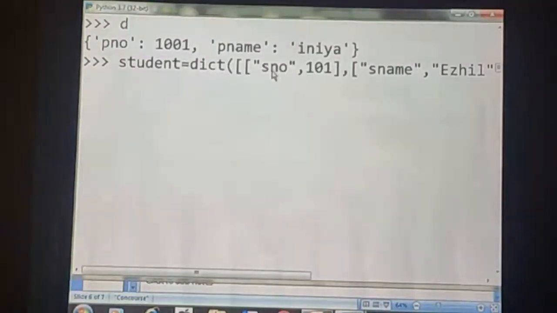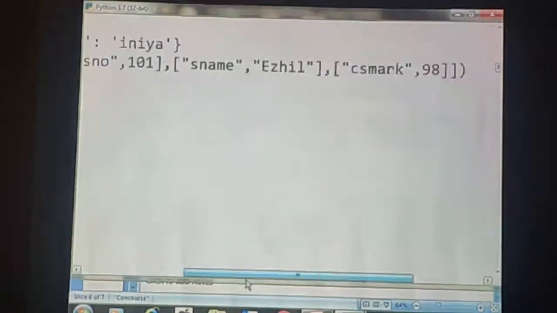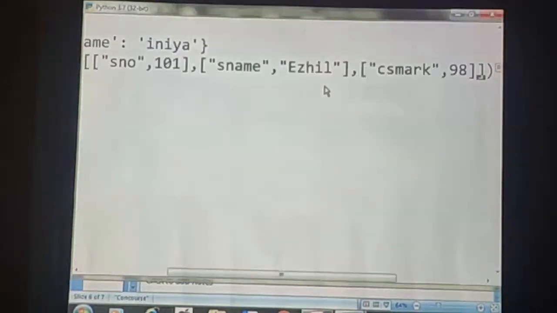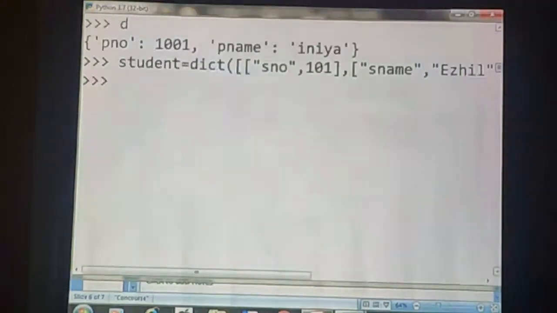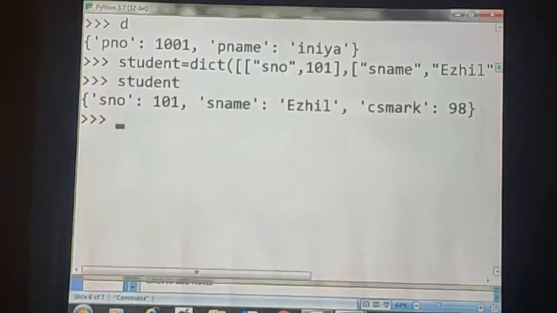See here, S no 101, then S name, LL, then CS mark 98. Okay. See, I have specified the key value pairs in the form of list. These 3 list entries are enclosed within the one list. Did you understand? Okay. Let us see what type of output we will get. See, S no, S name, CS mark.